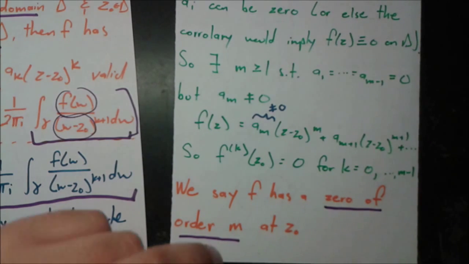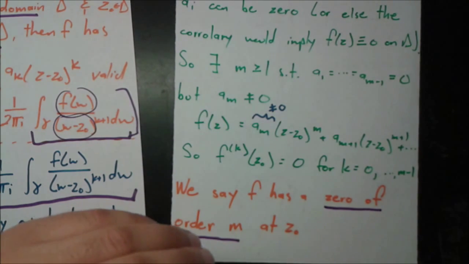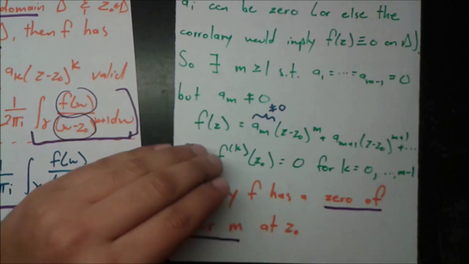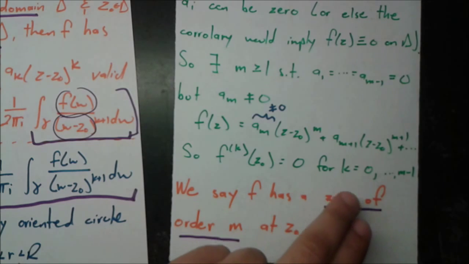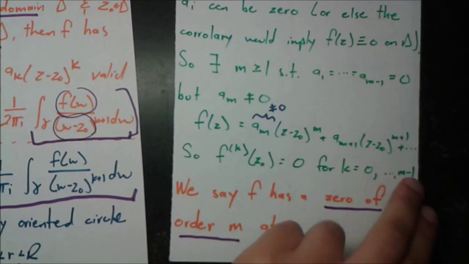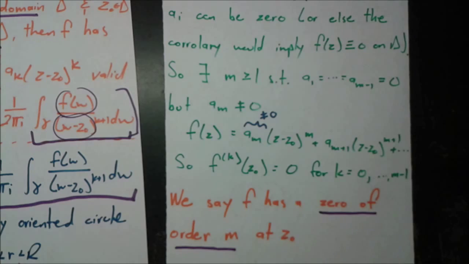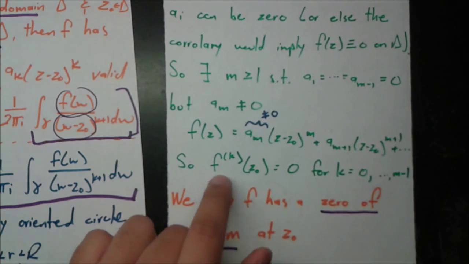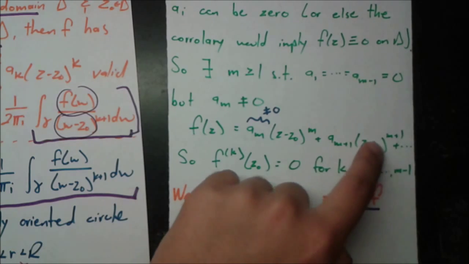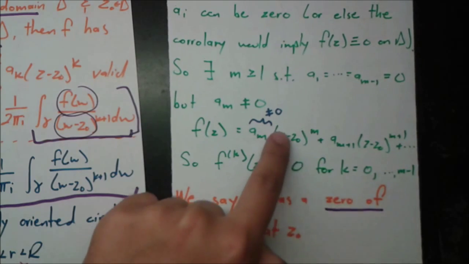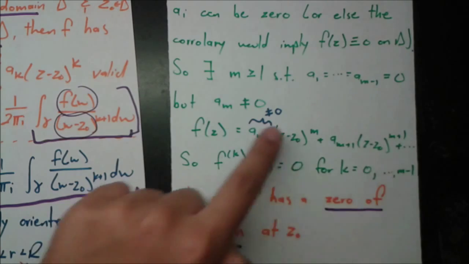Okay? So the final punchline of all this is that the kth derivative of f evaluated at z0 is equal to 0 for k equals 0 all the way to m minus 1. And to see why this is true, take when k is 0. So that means f of z0 is equal to what? If we plug z0 right here, we plug it into all these places, and these are all going to be 0 to the power of something, and this whole thing is just going to 0 out.